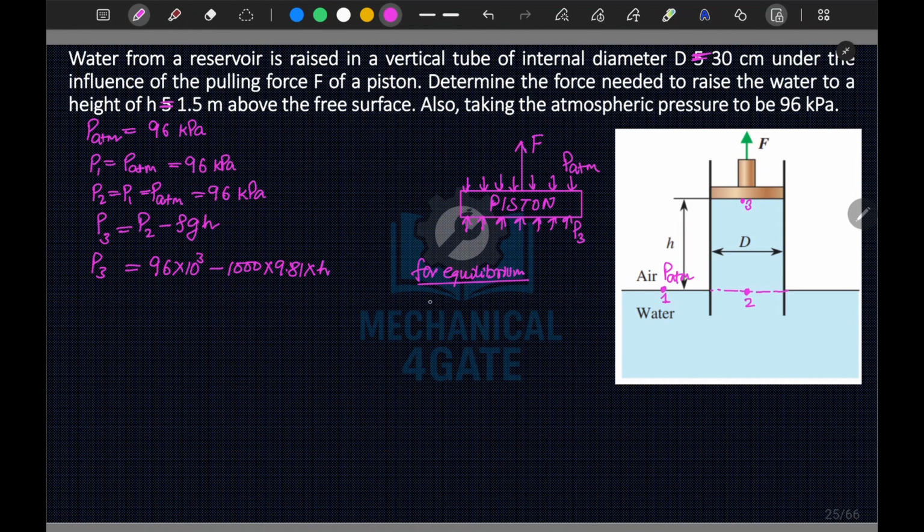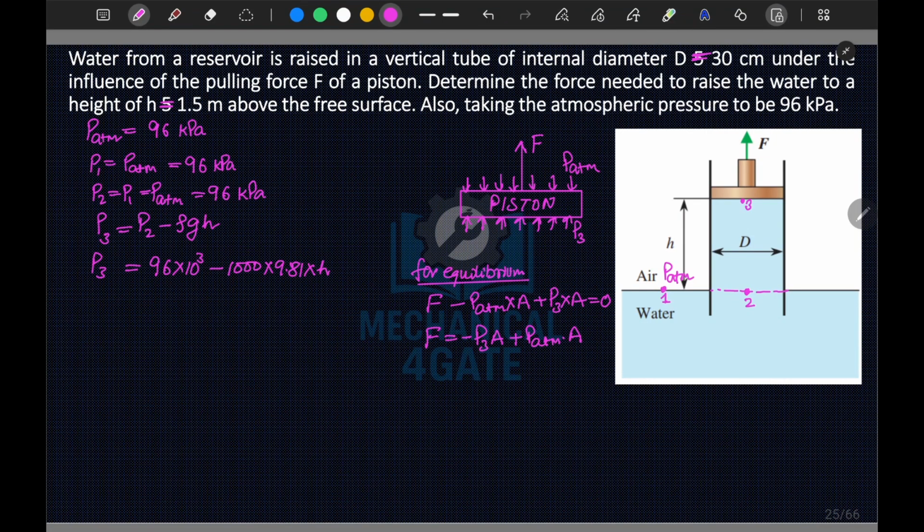it will be F minus PATM times of area plus P3 times of area is equal to 0. Okay, so you can write from here that your F is equal to minus P3A plus PATM into A.